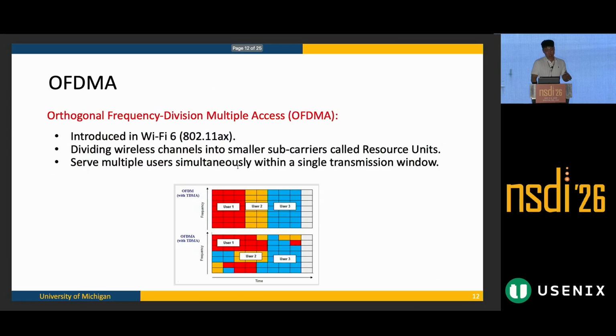The other observation is about OFDMA, orthogonal frequency division multiple access, a technology introduced in Wi-Fi 6. What it does is divide wireless channels into smaller subcarriers, also sometimes called resource units, so it can serve multiple users at the same time. In the top picture, before OFDMA, each time slot can only deliver data to one destination. But with OFDMA, we can deliver packets to different destinations at the same time.